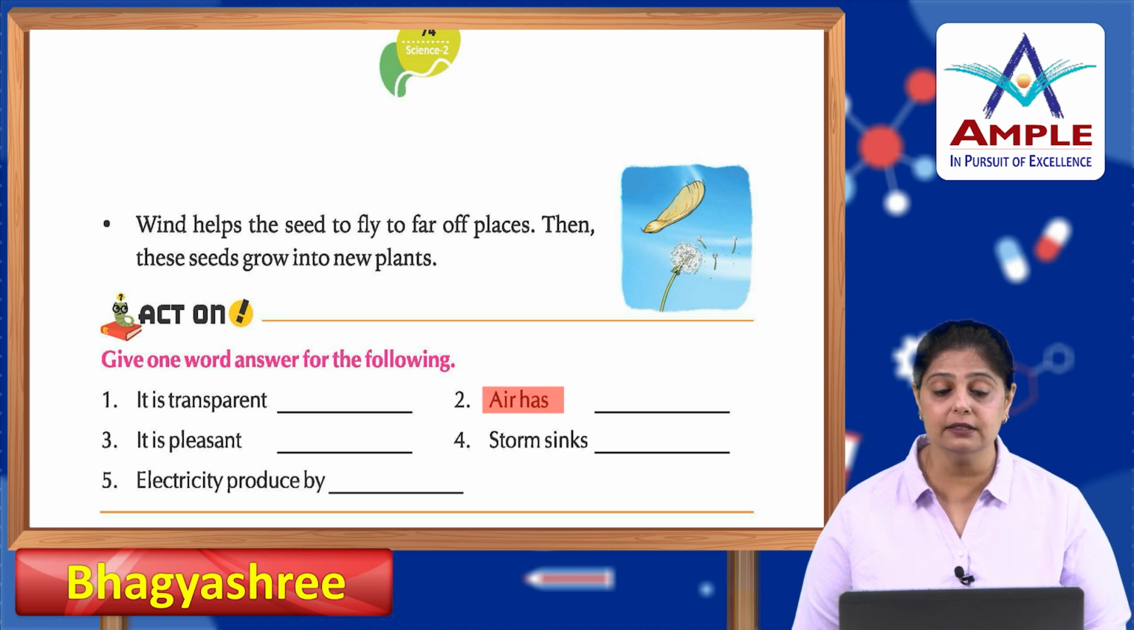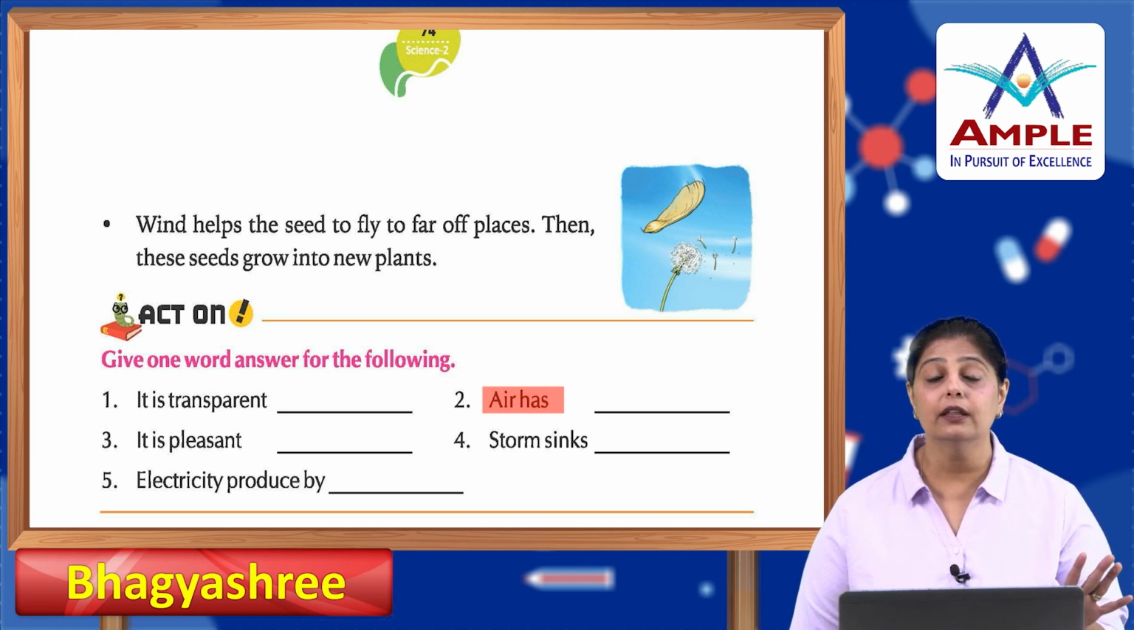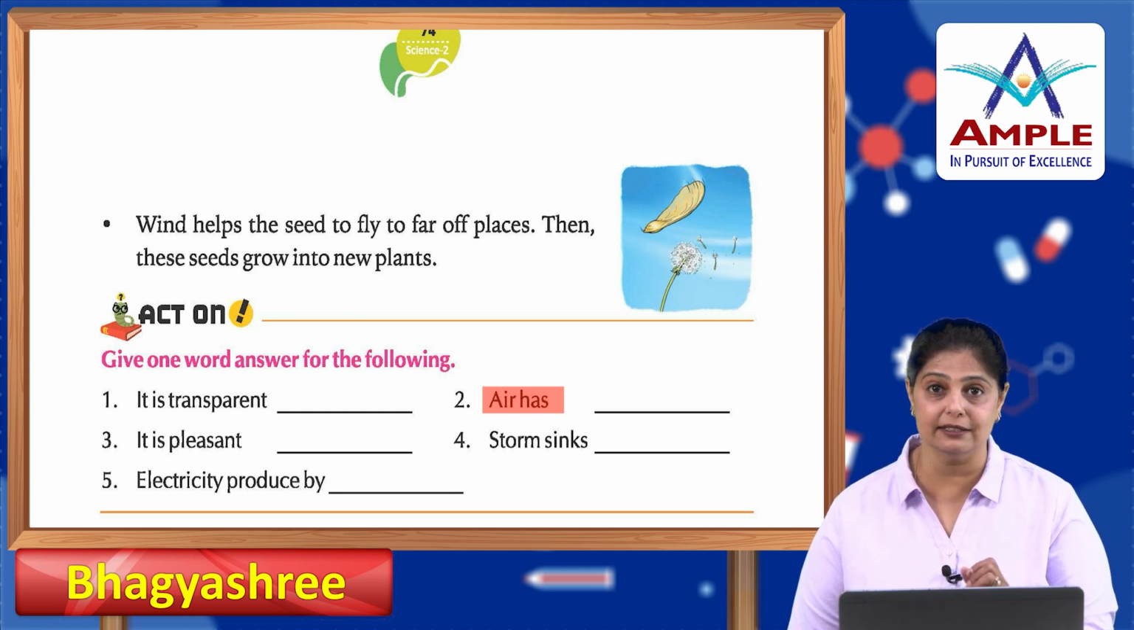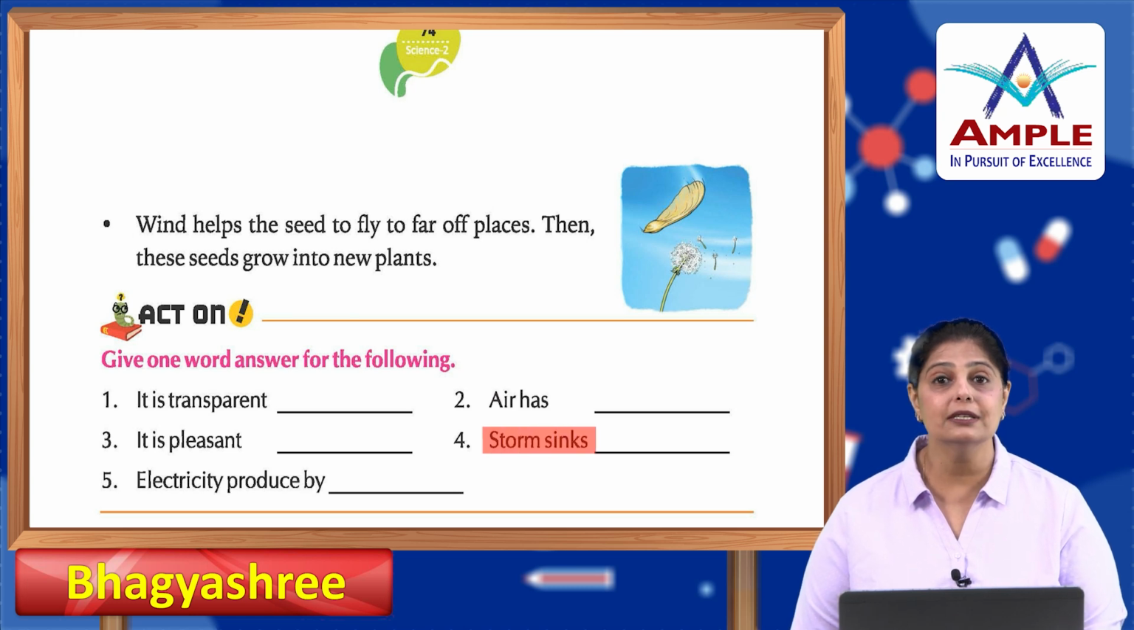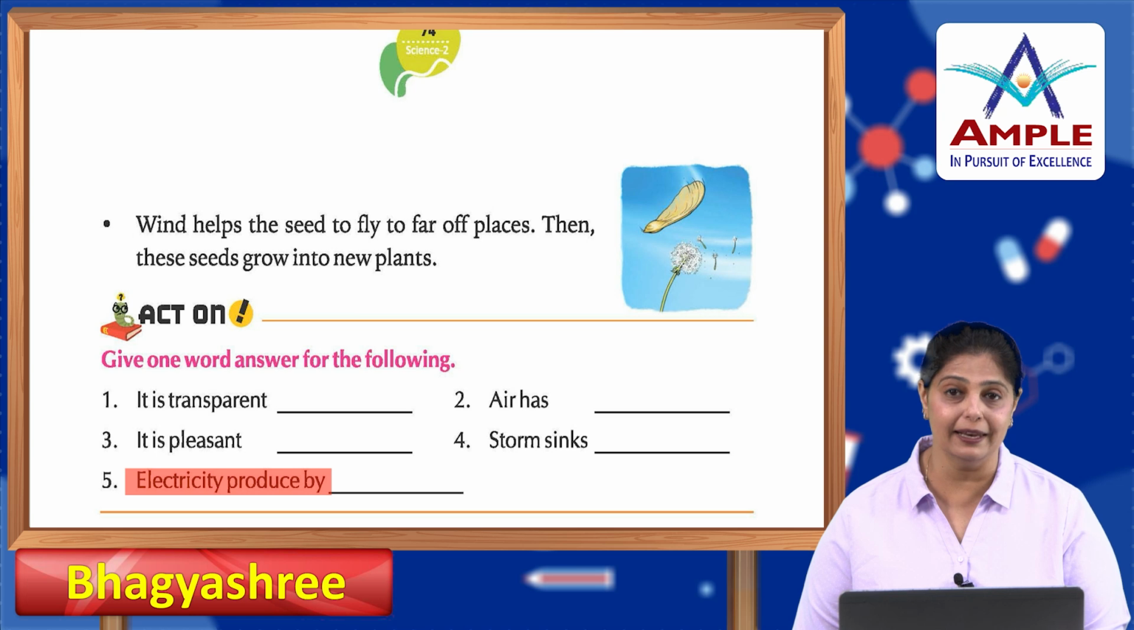It is a pleasant day. What is pleasant? The breeze is pleasant. The soft, gentle moving air is pleasant. Storm sinks ships. Electricity is produced by windmills. Windmills help in the production of electricity.